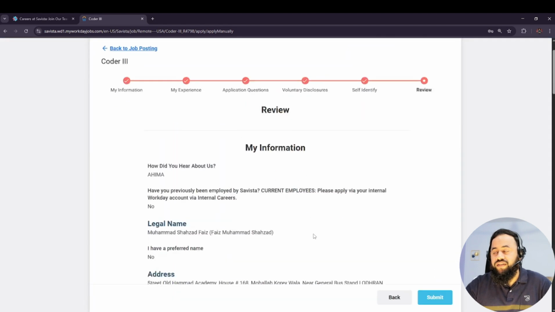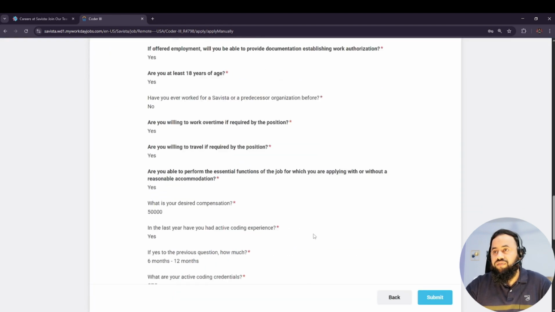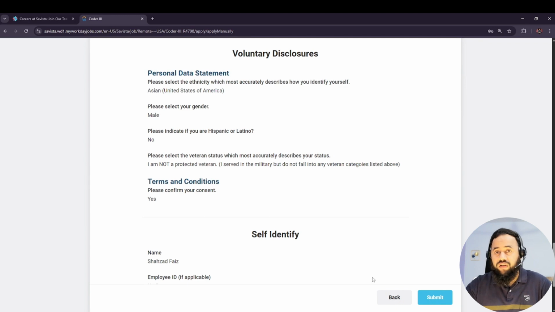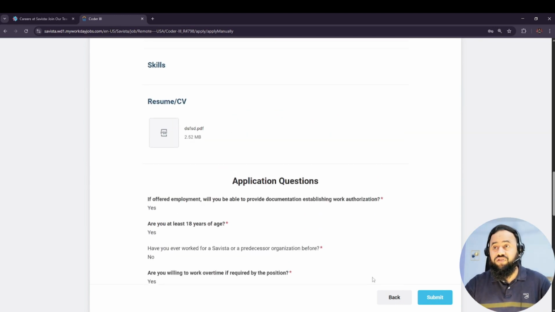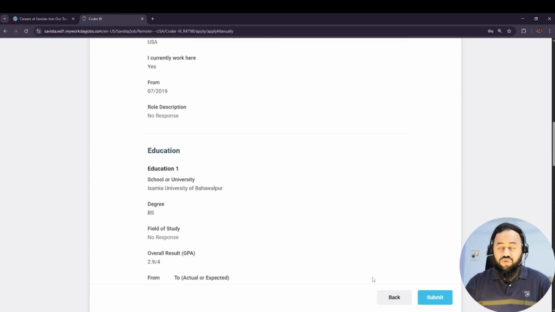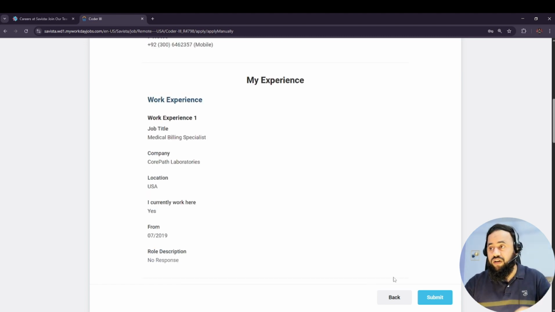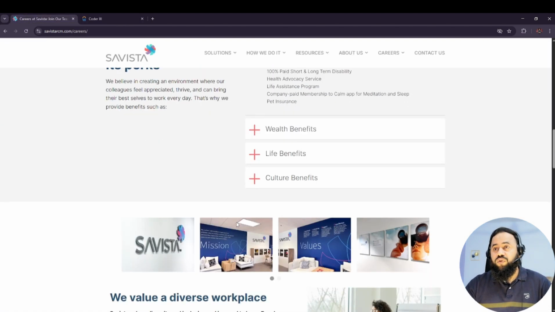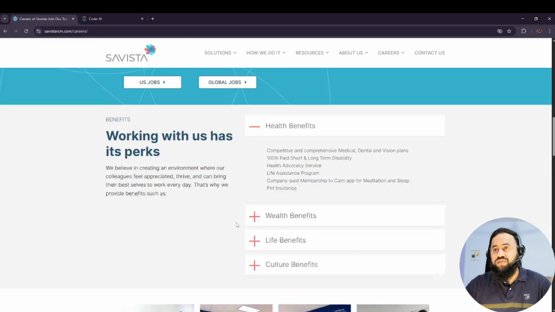In this way, you guys can just review your application, and after that, simply you can submit it. I'm not going to submit it because I have just added dummy data over here. So if you guys are willing to apply on these jobs, that's how you can apply, and you can just submit this one. You will receive a confirmation email as well that you have successfully applied for this job. In this way, you guys can apply on different jobs as well, which we have over here.